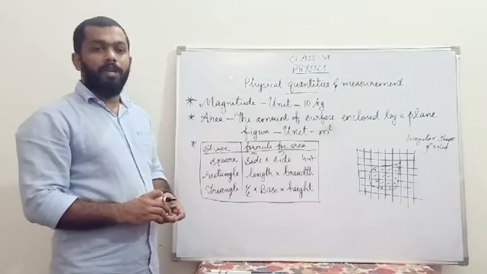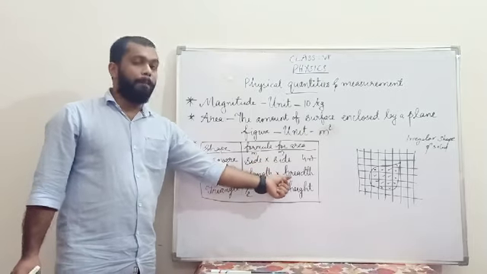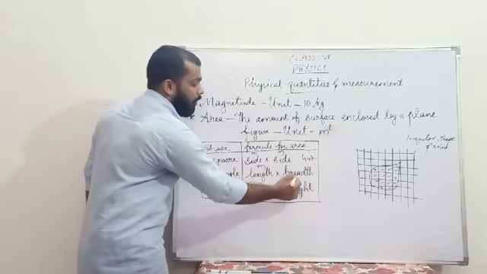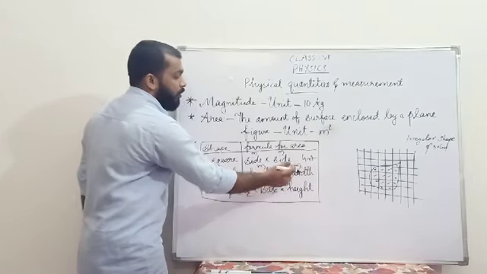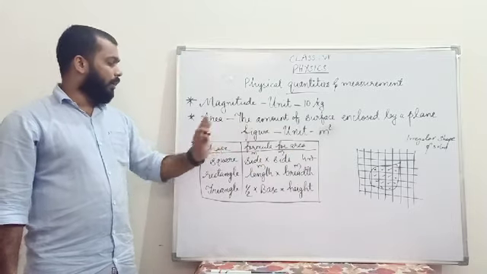If a rectangular shape is there, instead of side into side, we are considering length into breadth. Then again, the unit of length is meter and the unit of breadth is meter. So meter into meter, again you are going to get a meter square. So the unit of area is meter square.